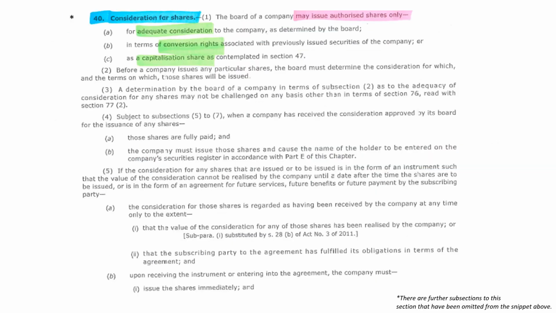The board of a company may only issue authorized shares if it is either for adequate consideration, in terms of conversion rights associated with previously issued shares, or as a capitalization issue. Only once the shares have been issued and paid will the shareholders' details be entered into the securities register.